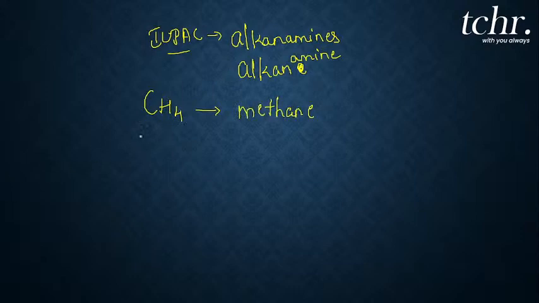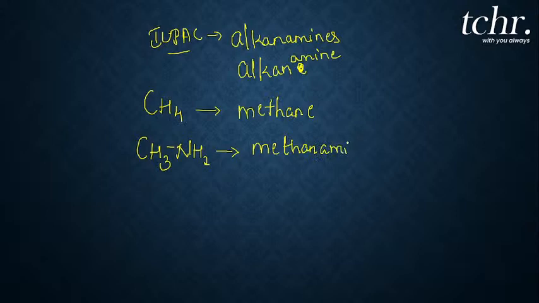But I have a methyl group here, CH3NH2. So how do you write the IUPAC name for CH3NH2? Yes, methane, just erase E and add the term amine. So it is methanamine. Is it clear?